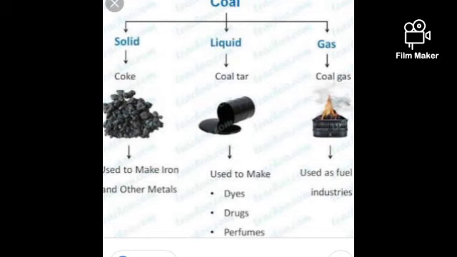Dear children, in today's topic, we have discussed an exhaustible natural resource, coal, and its useful products. Read the textbook, answer all the questions. Thank you.